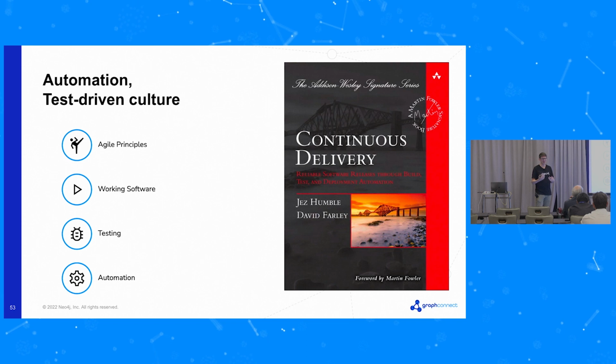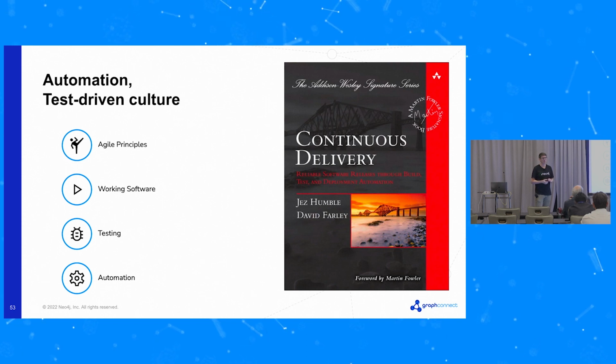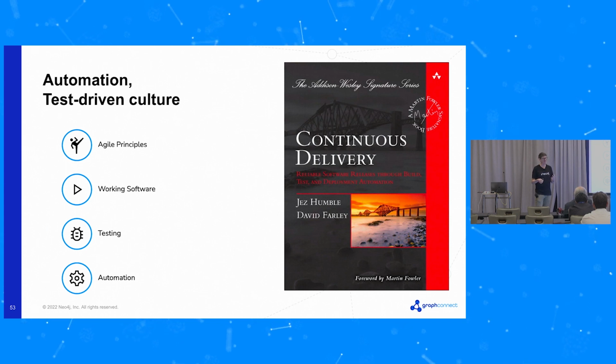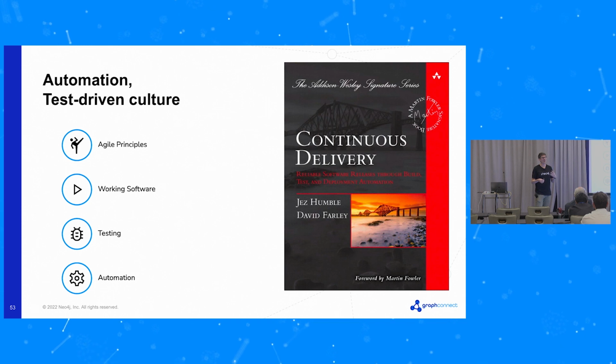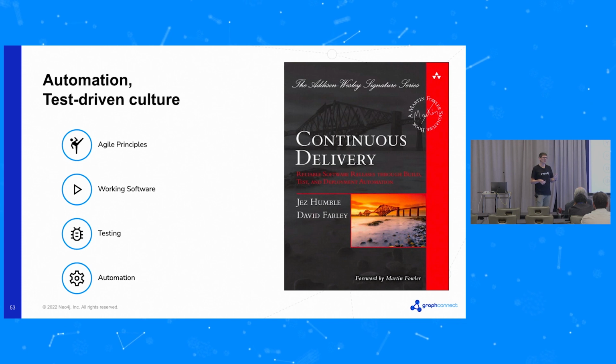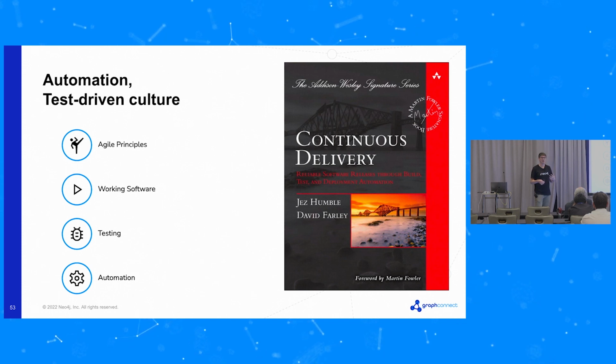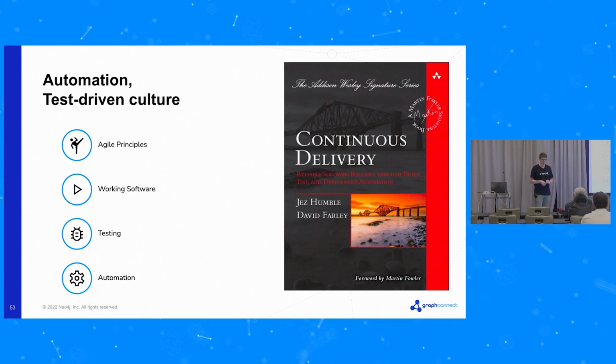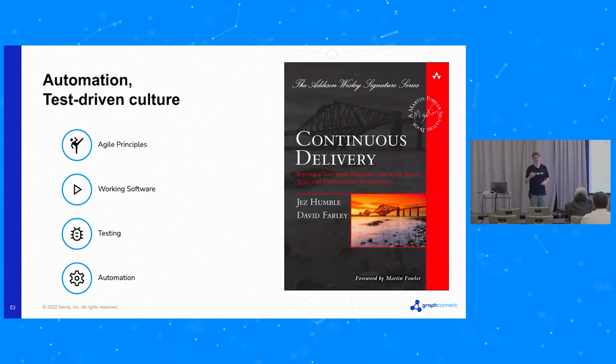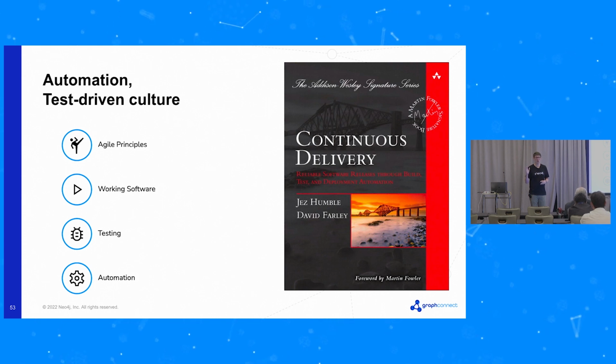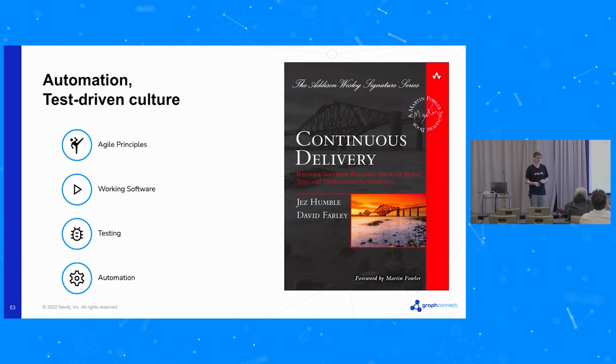I'm putting this book cover up here mostly for some nostalgia from working with Jez and Dave back 15 years ago, and a lot of it's come from that background of the early days, back 20 years ago, of agile practices and following agile and working out what the agile principles should be, valuing working software over anything else. We're especially keen on testing and automated testing in Neo4j Engineering, and we automate aggressively. That's how I describe it.